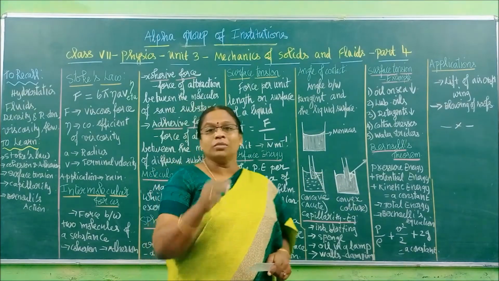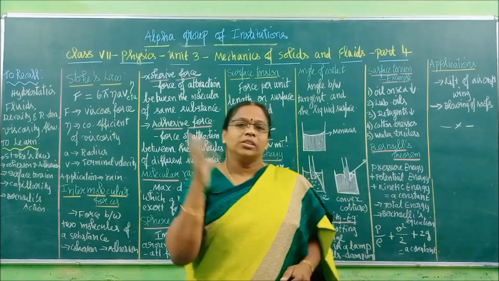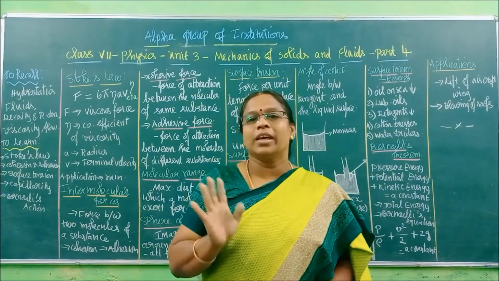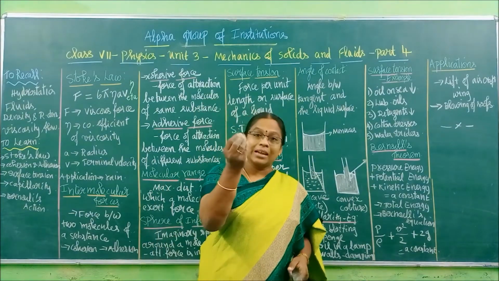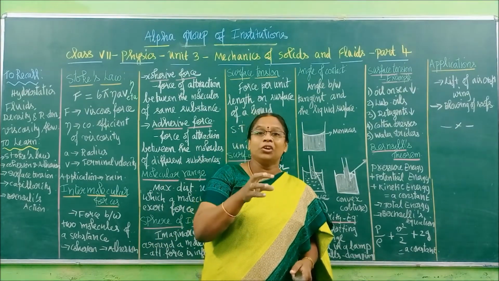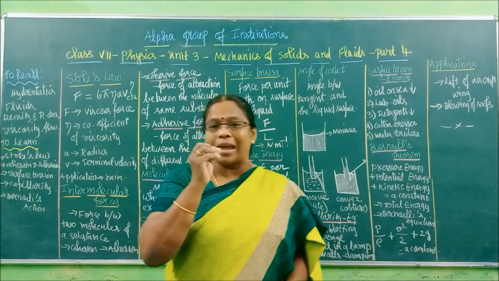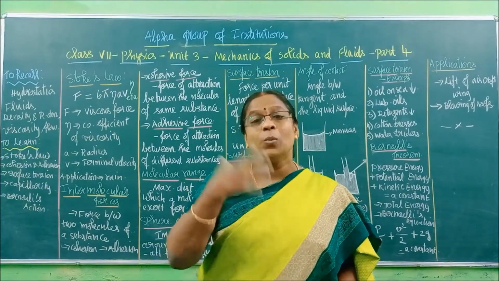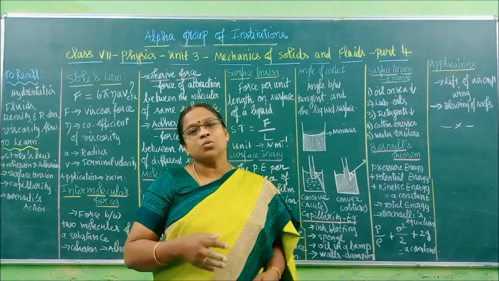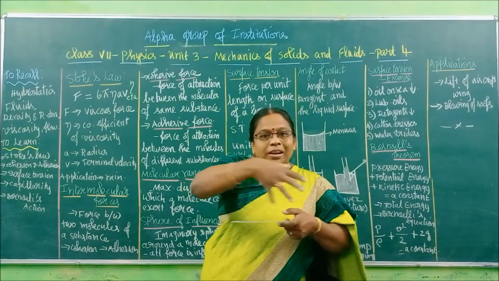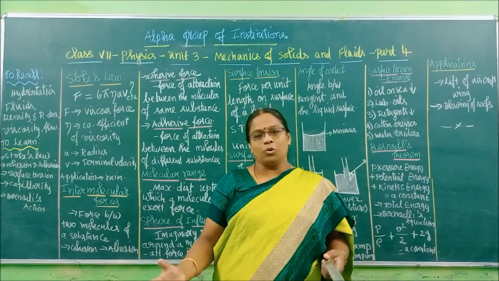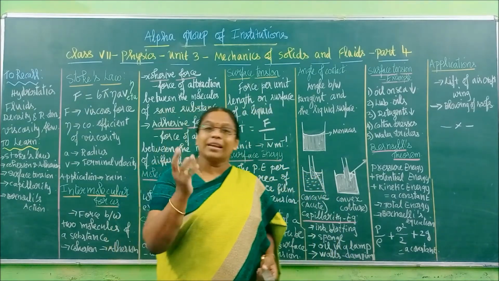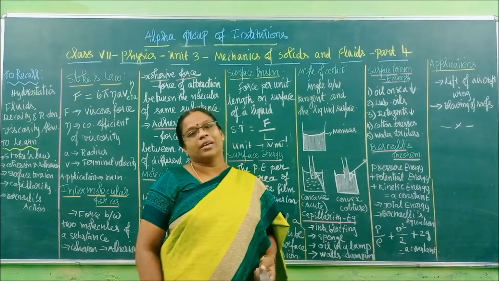Okay. Next one, what will happen? In our ads we see now, the dirt will come out. The magnets will go and attract all the dirt. Nothing works out there. It is all due to surface tension. That detergent powder they are having now, they will have high chemicals in it which can go and attack the dirt, which will decrease the surface tension very easily. When we decrease the surface tension, what will it do? The layer cannot spread out. The dirt cannot spread out. It has to come out. So that is the property chemical they will add in the detergents. It is not like that graphics seen in the ad. Nothing is working out there, right?